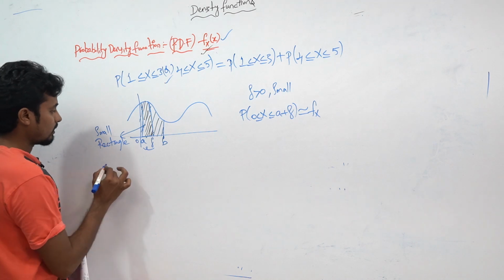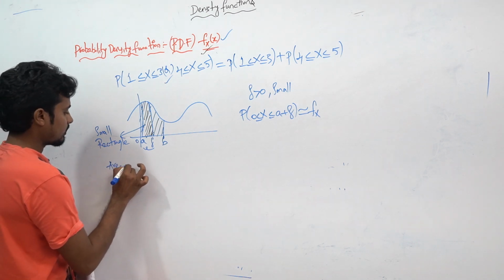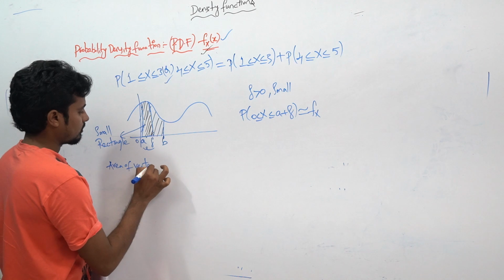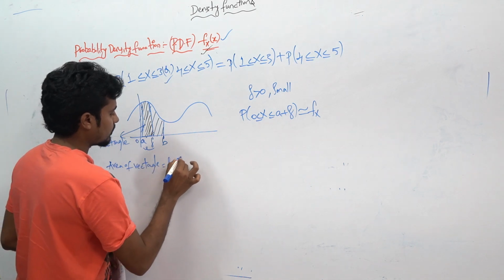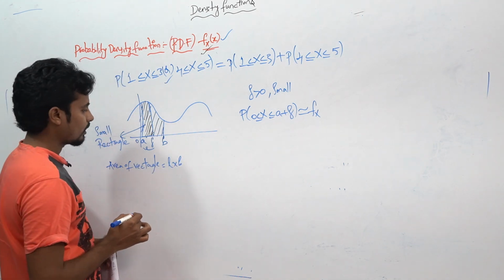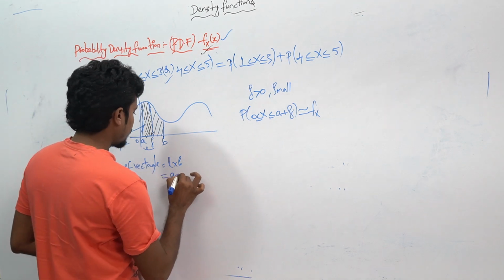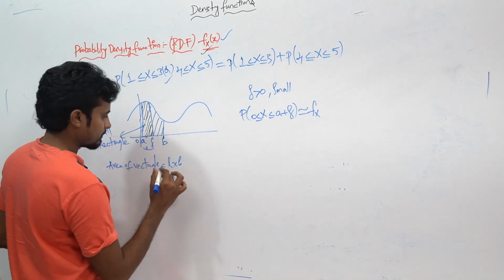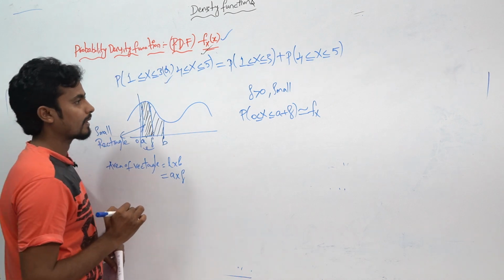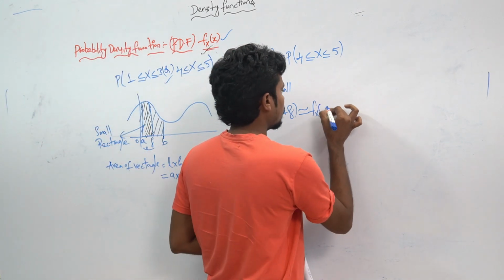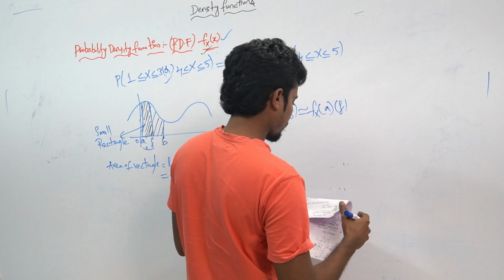Area of the rectangle will be length into breadth, L into B. So here this will be the fx of a into delta, right?